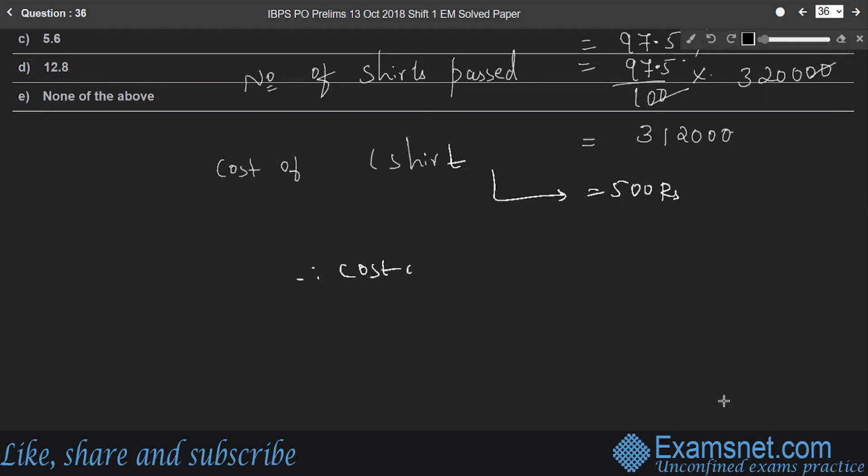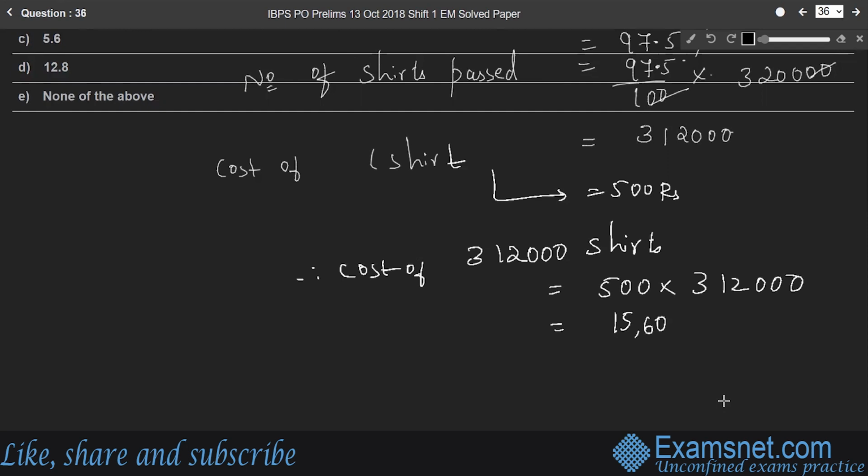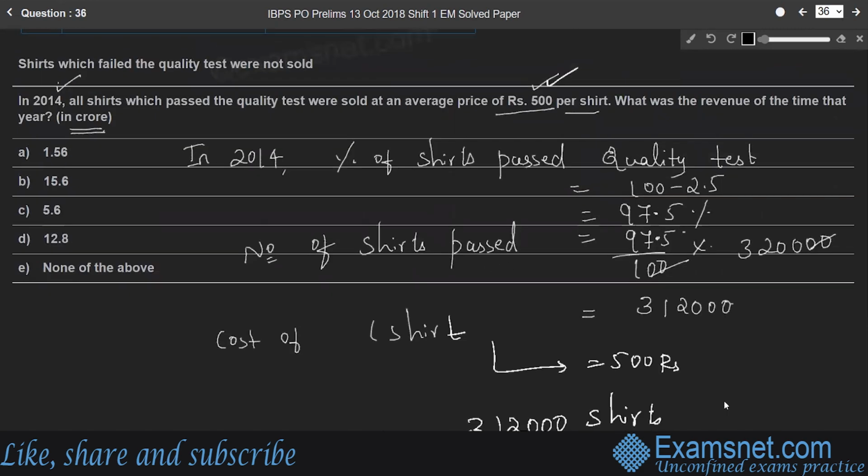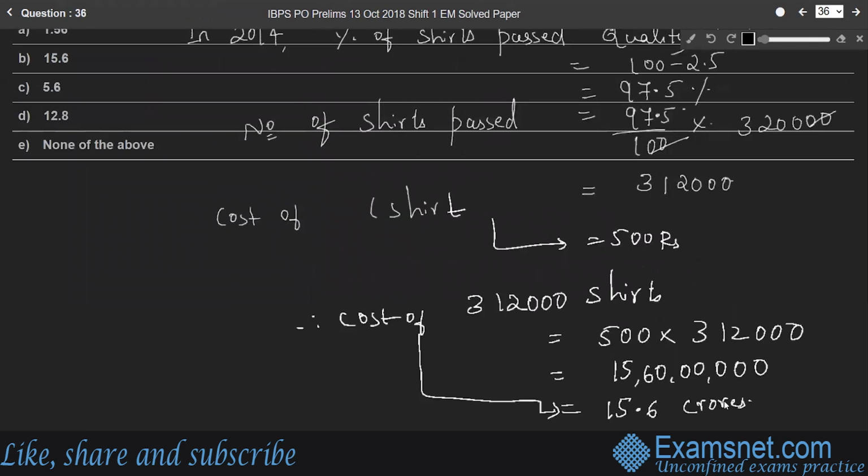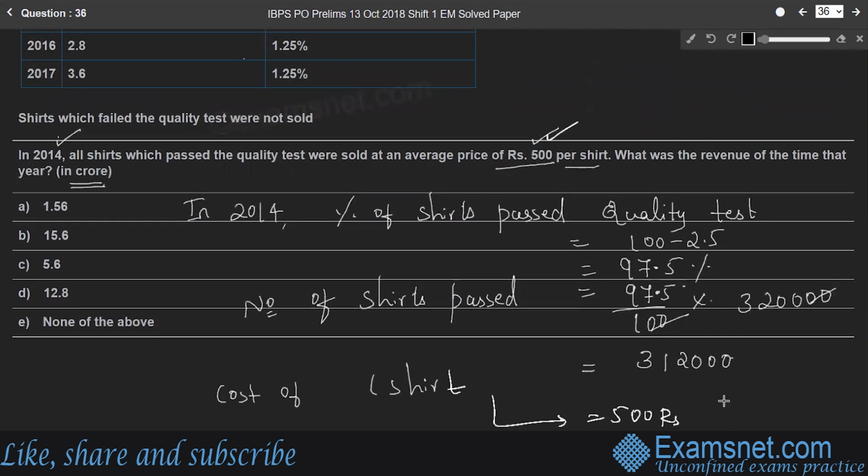Therefore, the cost of 3,12,000 shirts will be 500 into 3,12,000. So you will get 15 crore 60 lakh, or you can write it as 15.6 crores, right? Therefore, the cost of 3,12,000 shirts is 15 crore 60 lakh or 15.6 crores. So look at the options. So 15.6 crores, option B.